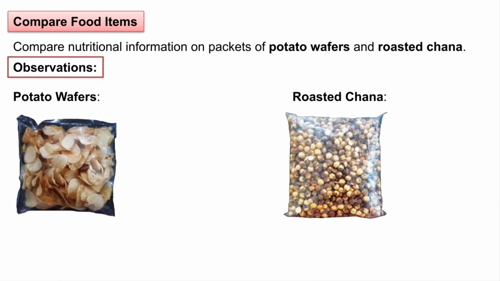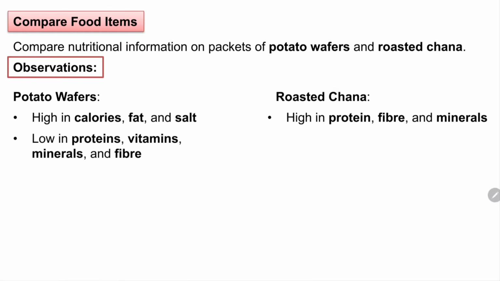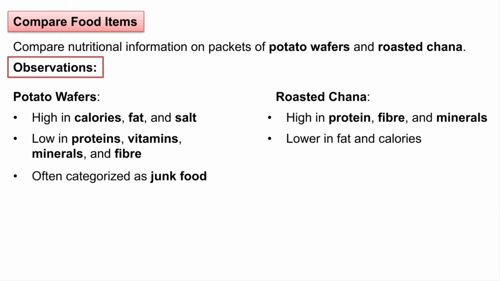Observation. What are observations? See, this is the potato wafers and roasted chana. In the case of potato wafers, they are high in calories, fats and salt. In the case of roasted chana, high in protein, fibers and minerals. Potato wafers are low in protein, vitamins, minerals and fibers, and roasted chana is lower in fats and calories. Wafers are often categorized as junk foods, and roasted chana is a healthier snack option. So roasted chana is a healthier snack option that you can have instead of potato chips and all.